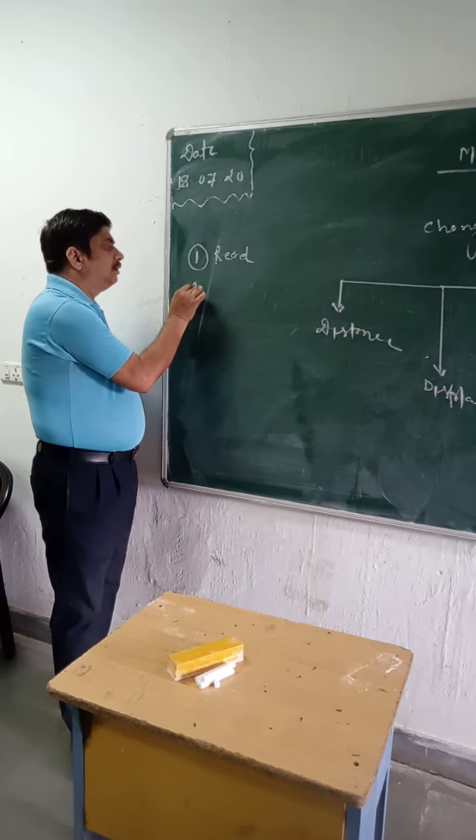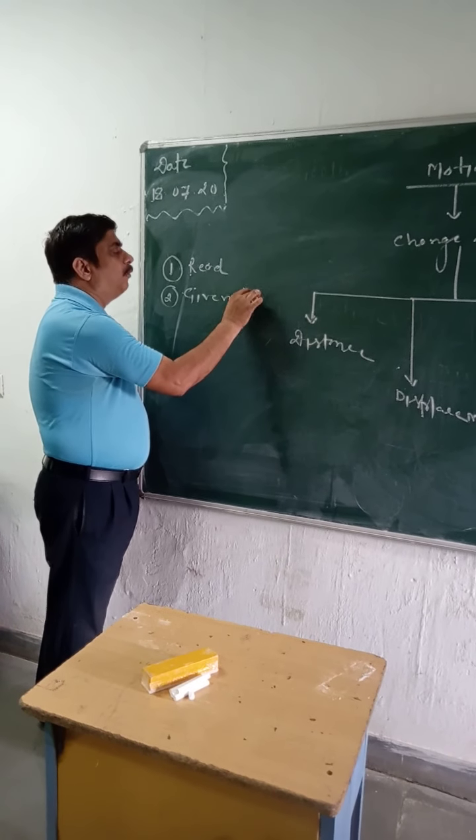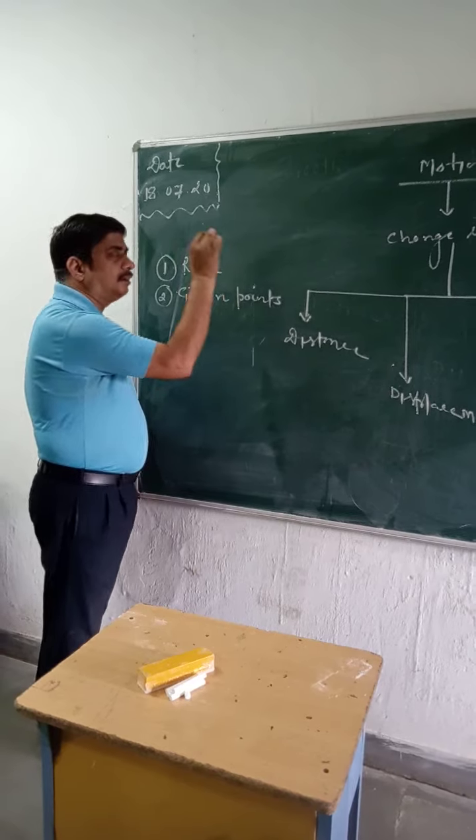After reading, you must write the given points. What points are given?